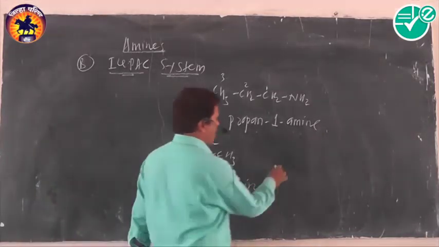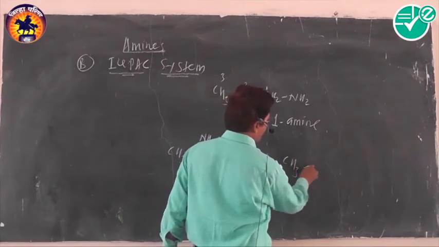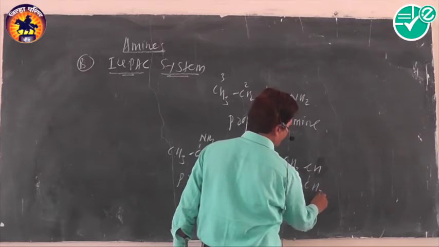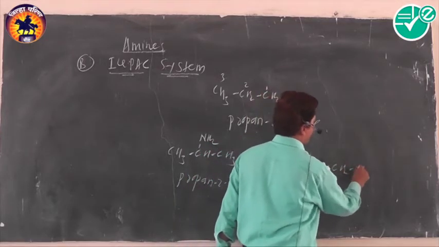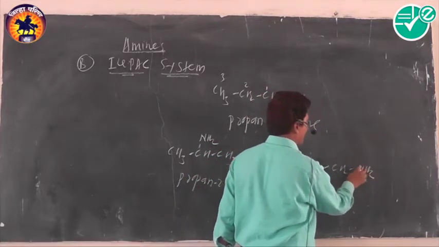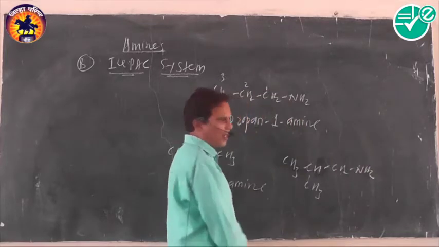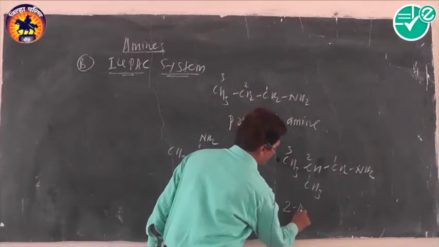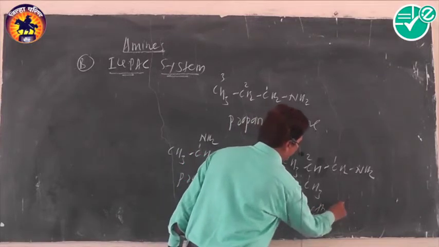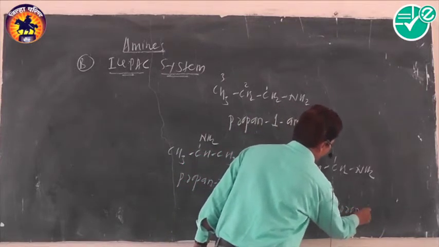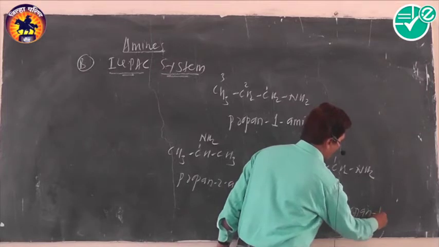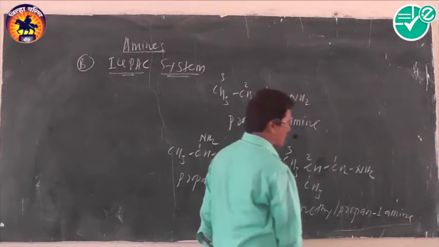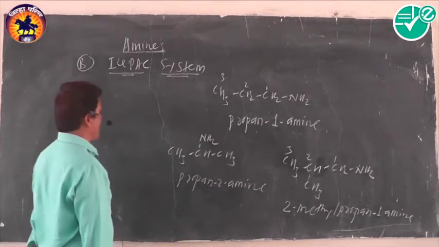Suppose there is a branched chain amine. We write its IUPAC name starting from the amino group. The carbon atom on which the amino group is present is numbered 1. Its IUPAC name becomes 2-methylpropane-1-amine. All amines mentioned so far are primary amines.